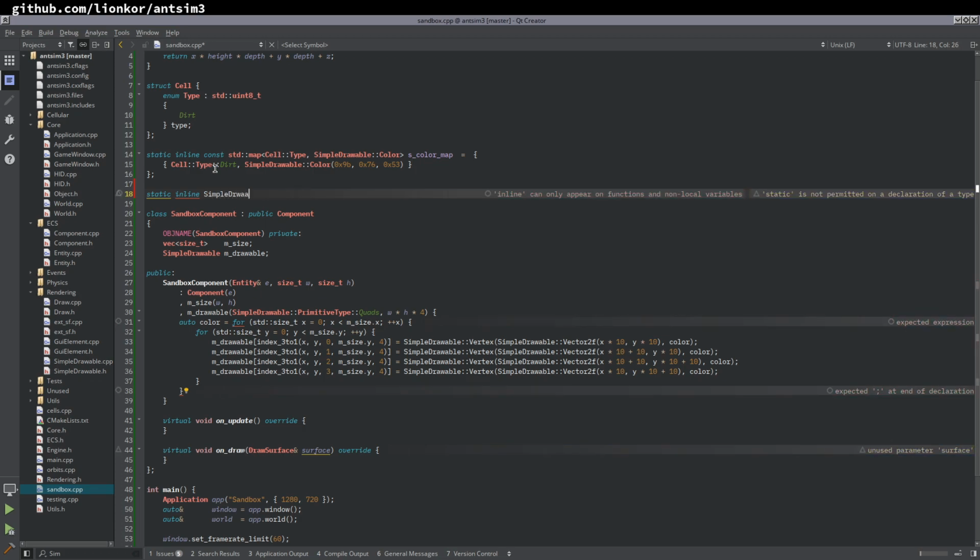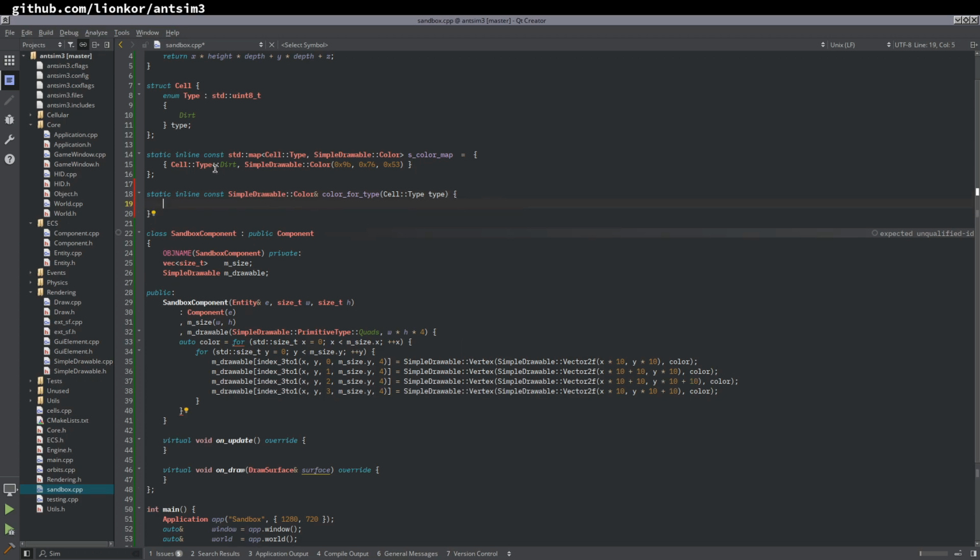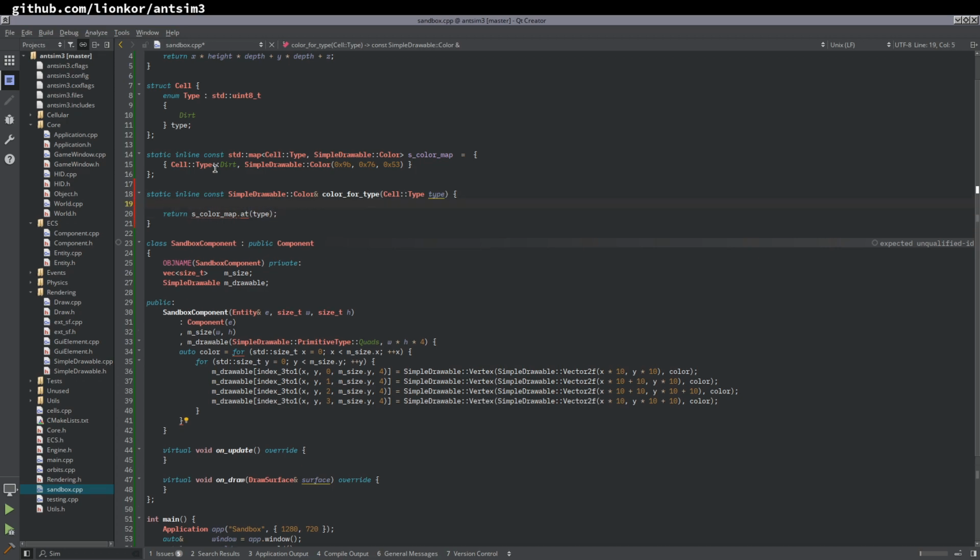Simple drawable color reference const to color for type cell type. Return as color map at type if as color map dot find type.